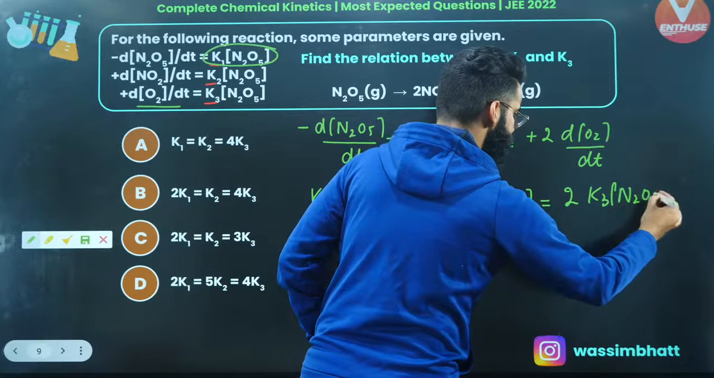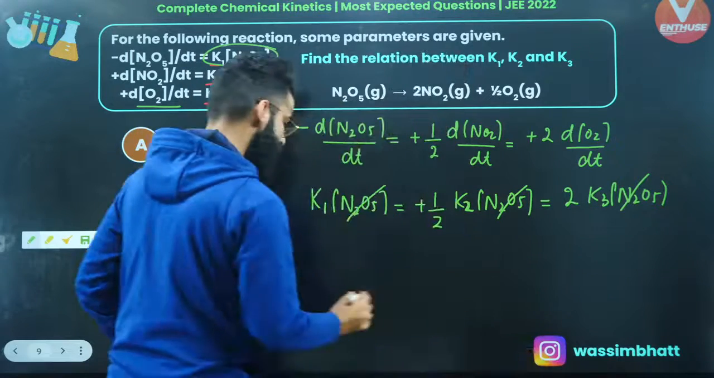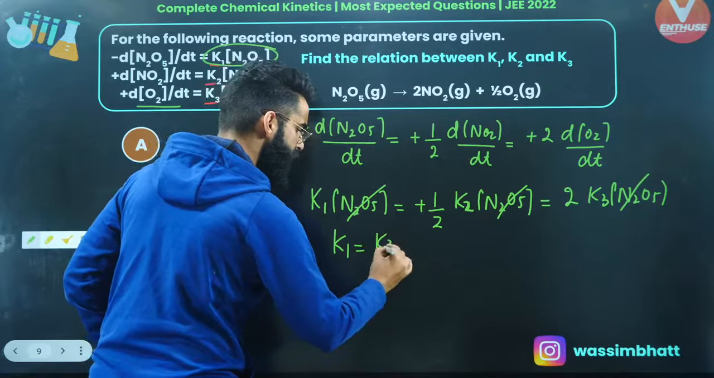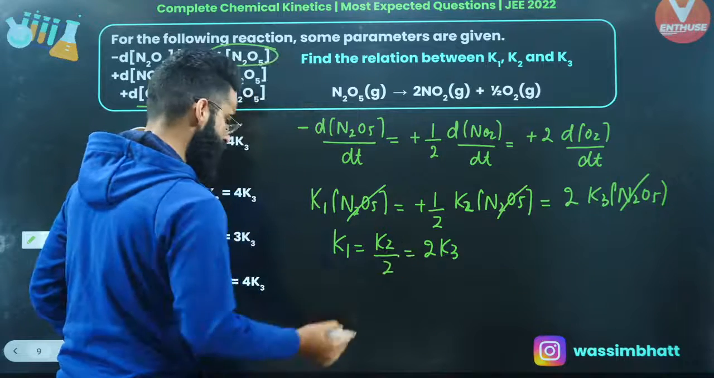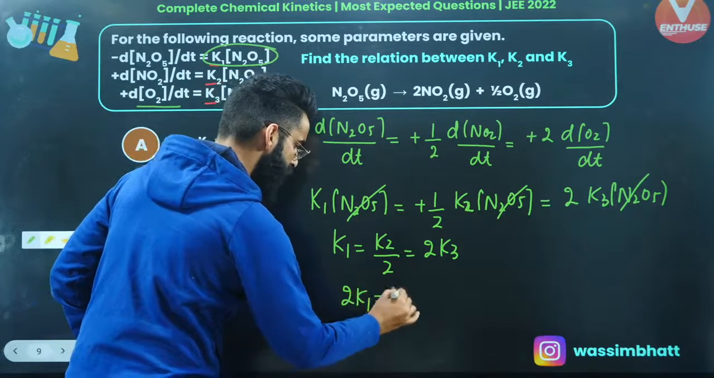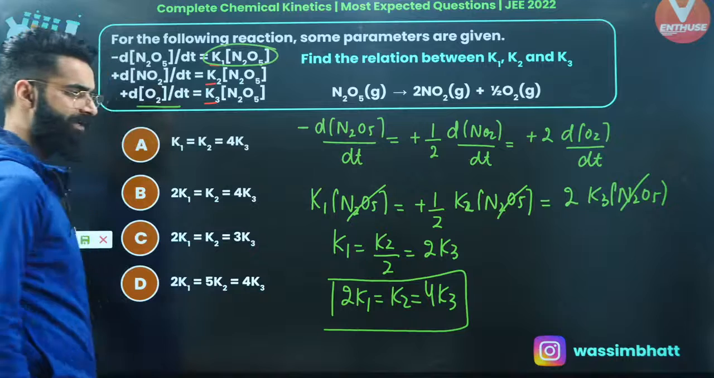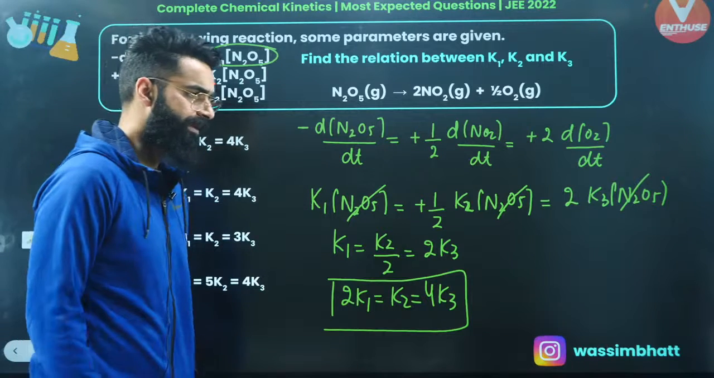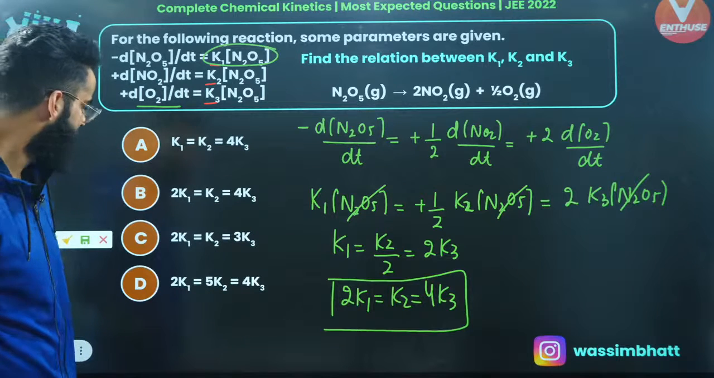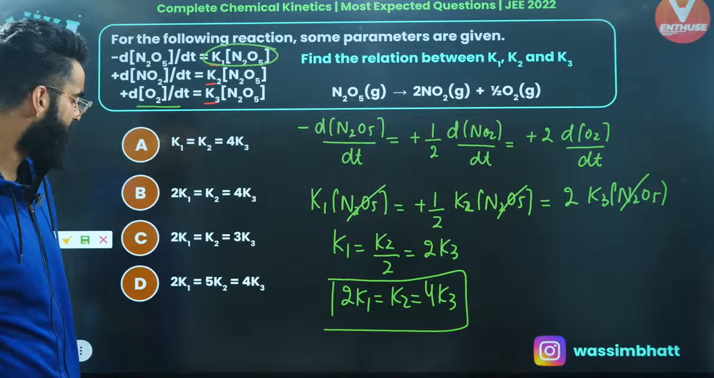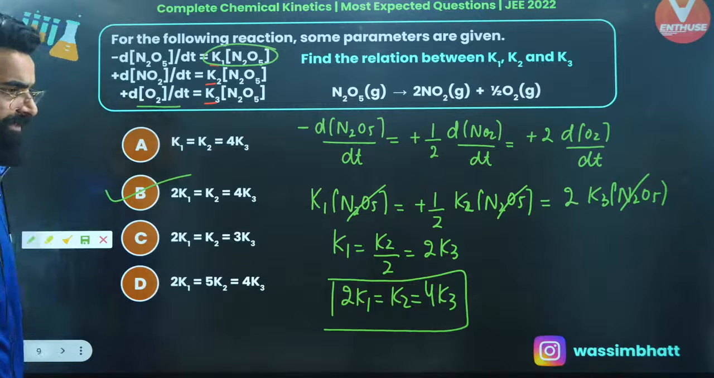Now people, as you can see in this particular equation, N2O5 gets cancelled out. So finally I'll be getting something like this. K1 is equal to K2 divided by 2, which is going to be equal to 2 times K3, right? If I multiply throughout by 2, it becomes 2 times K1 is equal to K2 is equal to 4 times K3. So this is basically going to be the relation between K1, K2 and K3, which I was supposed to calculate, right? Yes? I'm sure it's clear to everyone, right? So the answer of this particular question is 2 times K1 is equal to K2 is equal to 4 times K3. So what is going to be the correct answer? It's going to be option B. I'm sure it's clear to everyone.